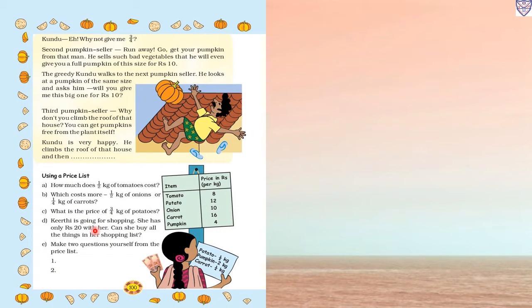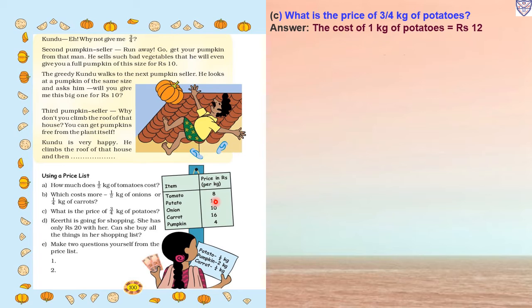Now see, what is the price of 3/4 kg of potatoes? Potatoes cost rupees 12 for 1 kg. So we have to find out the cost of 3/4 kg of potatoes. The cost of 1 kg of potatoes equals rupees 12, so the cost of 3/4 kg of potatoes equals rupees 12 multiplied by 3 upon 4.